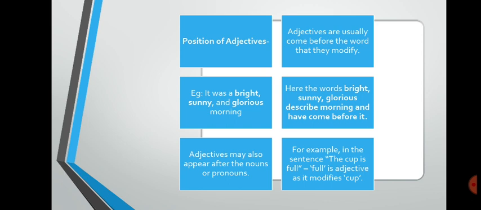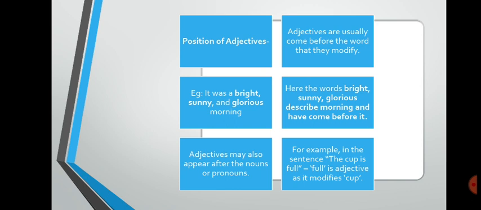For example, the cup is full. Here, full is an adjective which modifies the noun cup. As I told you earlier, the dog is smart, or the dog is funny, or the dog is soft. These words, funny and soft, have come after the dog. So this shows that adjectives may not always come before the noun, they can come after the noun that they describe.